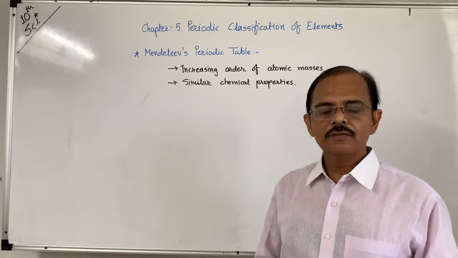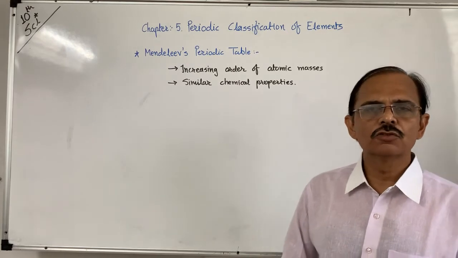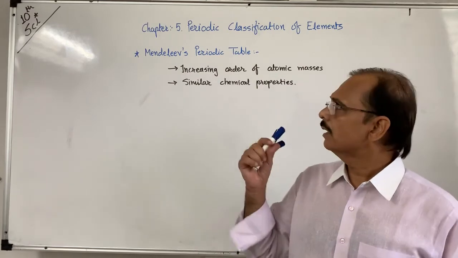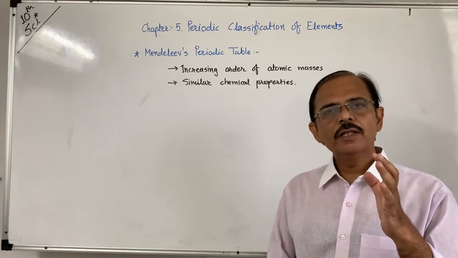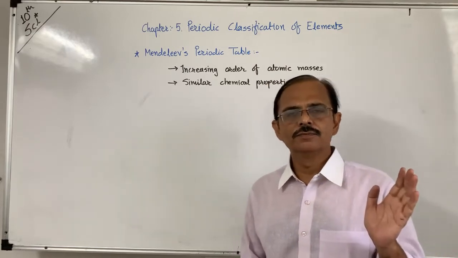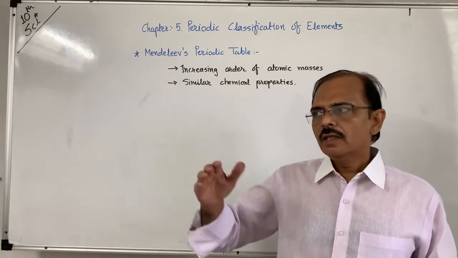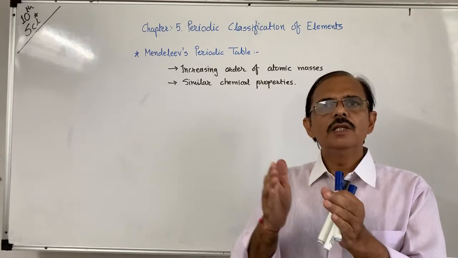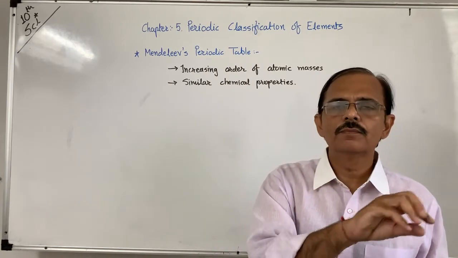So here the elements are given. See the elements properly. In this you can see some vacant places also. This is the significance of Mendeleev's periodic table. Mendeleev left some places vacant, and he predicted that in the future this type of elements will be discovered, and this type of element could be placed at this vacant place.